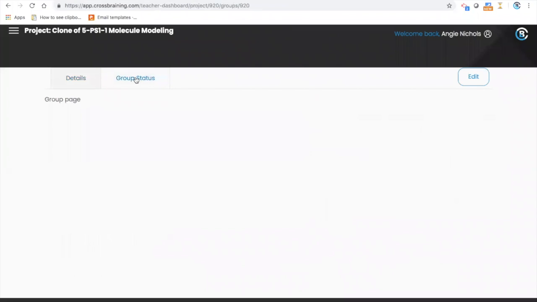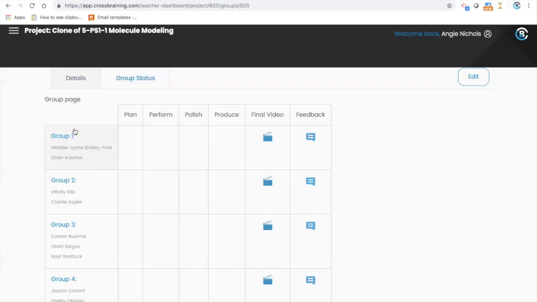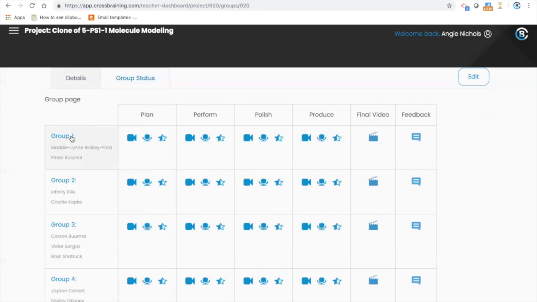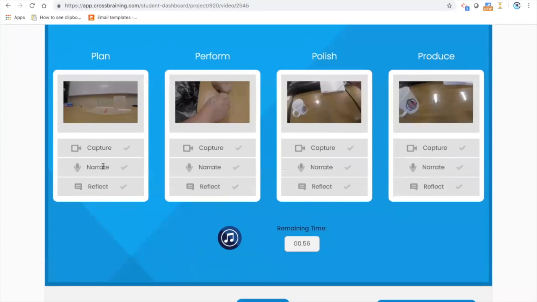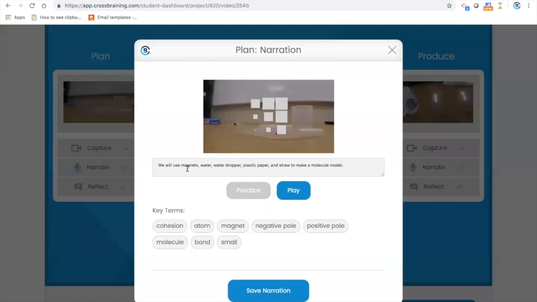What the app allows you to do the first time you ever use it is, after you've created your lesson and all these are grayed out, you can go into any of these groups, click it, and you capture the project and upload it. And I strongly advocate that you even throw in exactly what you want them to say, so you can set this high standard of the narration.